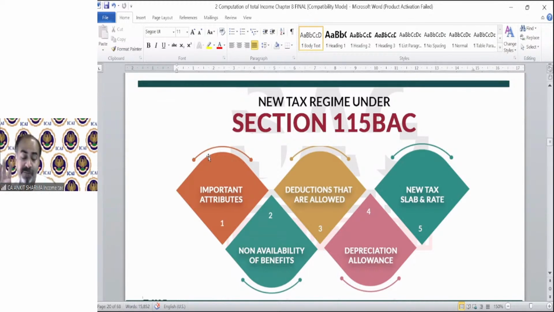So AMT, if you are able to understand the AMT concept, it's very interesting because a lot of students only know the AMT applicability. But if you ask them why AMT, if there is credit also, then why does the government apply AMT? So there is a concept. That's why I just taught you what is the concept of AMT.